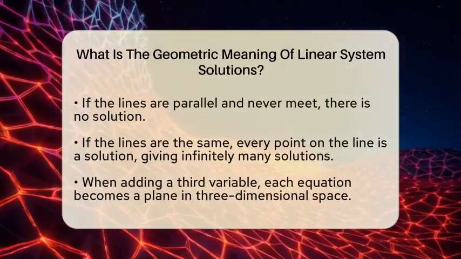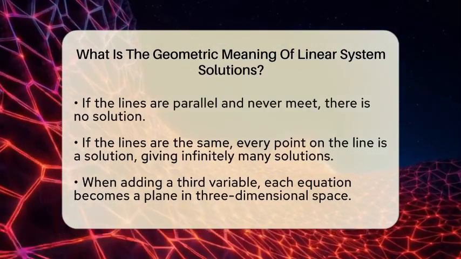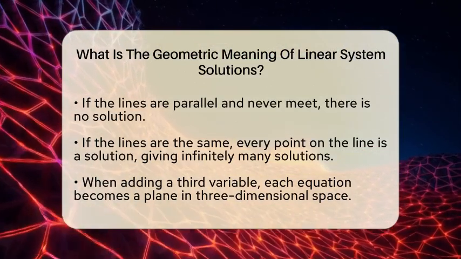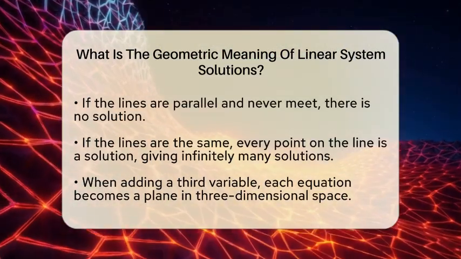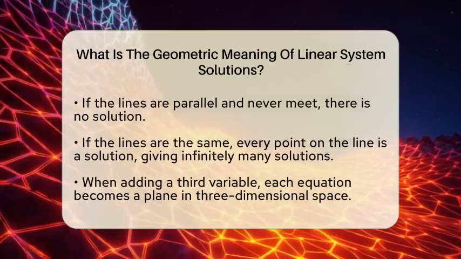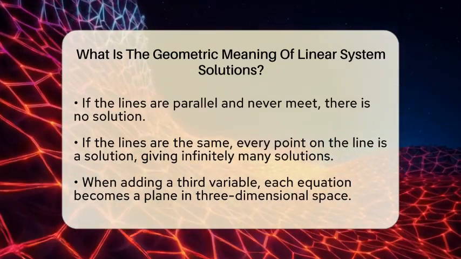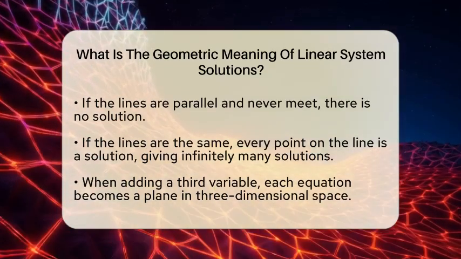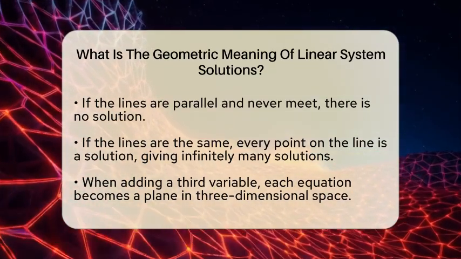Now, when you add a third variable, each equation becomes a flat surface, called a plane, in three-dimensional space. The solutions are where these planes meet. Sometimes they just touch at one point, which is a single solution. Other times they share a line, meaning there are infinitely many solutions along that line. Sometimes the planes are parallel and don't meet at all, so no solutions exist.